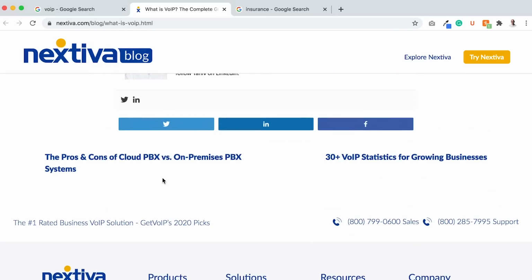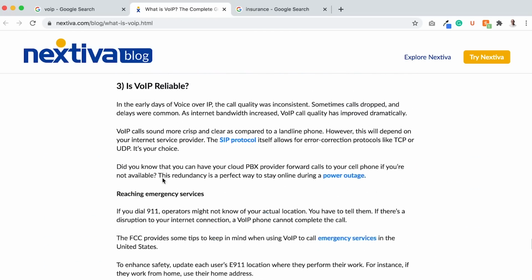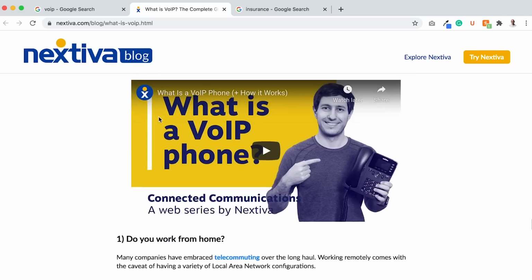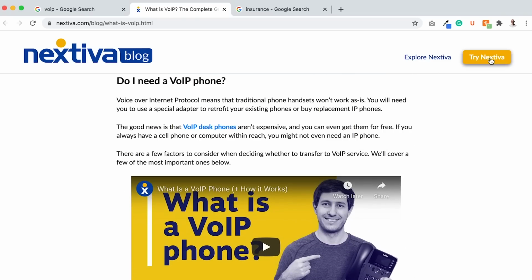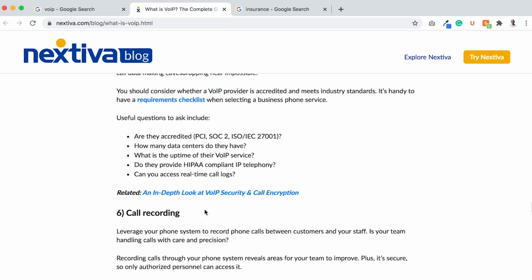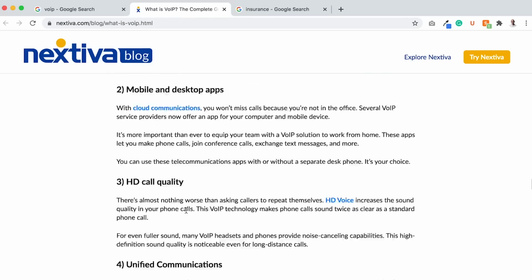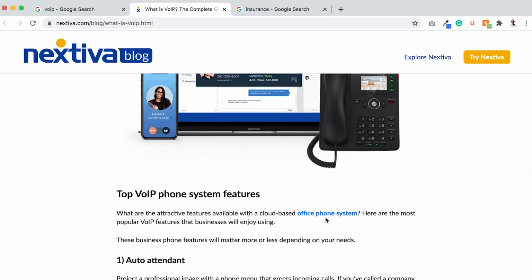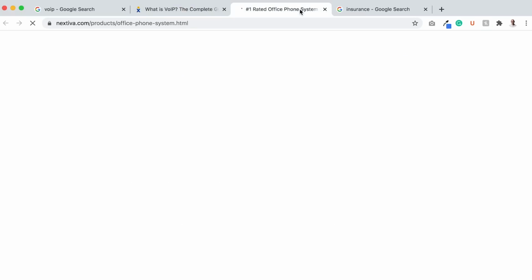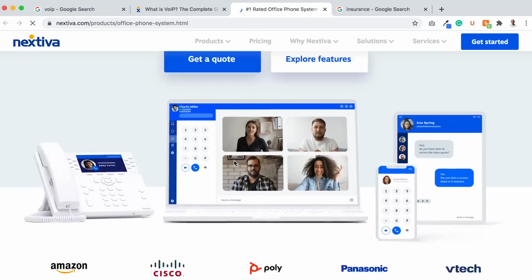But if you look at this page, the main point that I want to break down is, if you're trying to rank by doing something similar, look at this Nextiva blog article, right? Nextiva.com/blog/what-is-voice-over-ip.html. Right here, they have Try Nextiva. That's a call to action that gets them signups. And they're linking to a lot of their other articles, which helps with internal rankings as well. Let's see, office phone system, products. Look at this. They're linking to one of their products that they're selling, right? And get a quote, explore features.